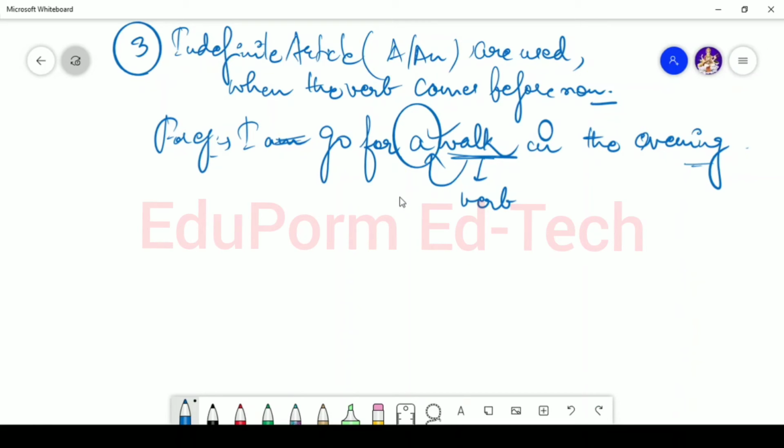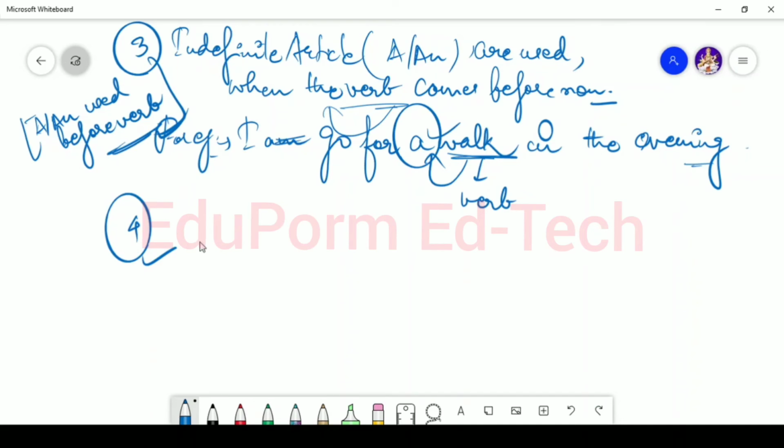Article comes before verb. So the indefinite article, that is a or an, is used when the verb comes before noun, meaning they are going to be used before verb. Remember this point. They are going to be used before verb.